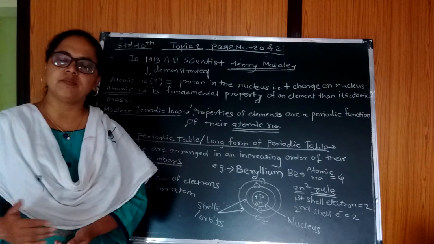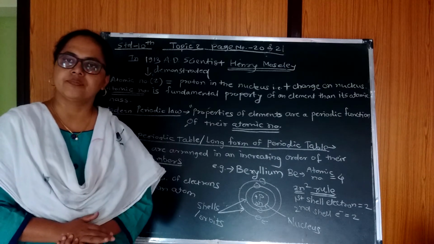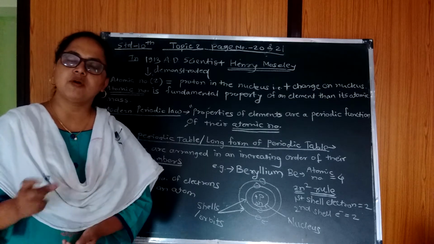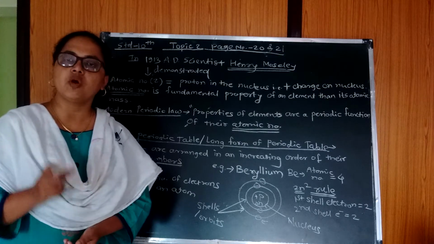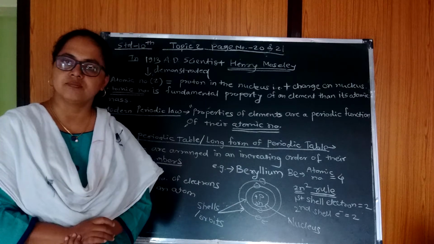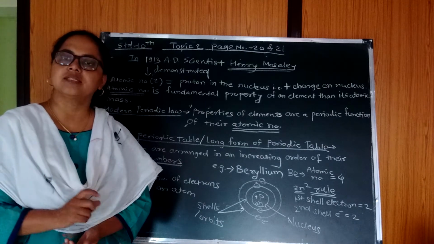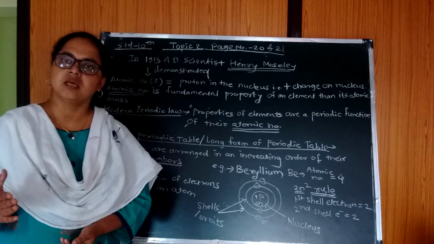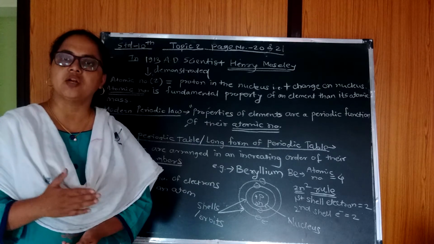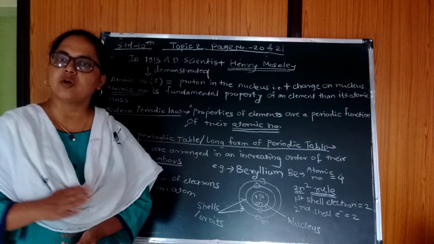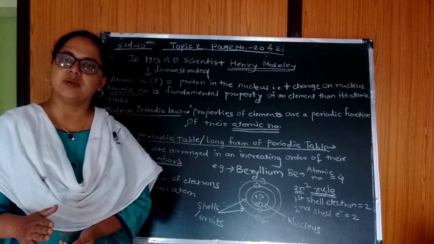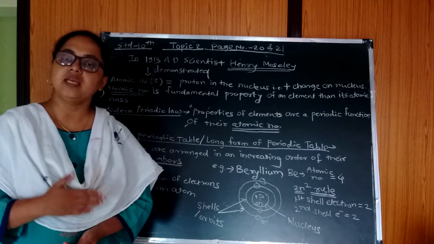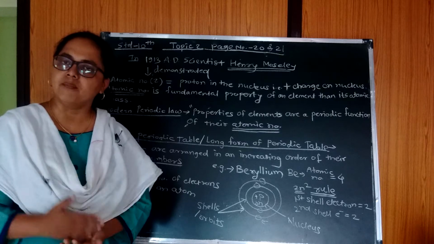While performing the experiment, he found that there is some positive charge present on the nucleus. That positive charge is nothing but the presence of protons in the nucleus. Hence, he called it the atomic number, and he tried to classify the elements in increasing order of atomic number, not atomic mass number. Always remember, in the modern periodic table, all the atoms are arranged in increasing order of atomic number.